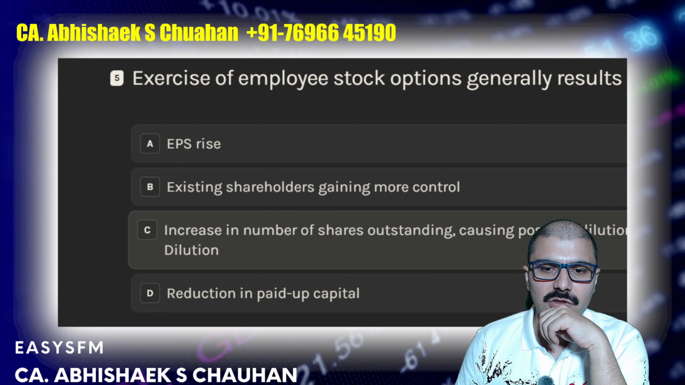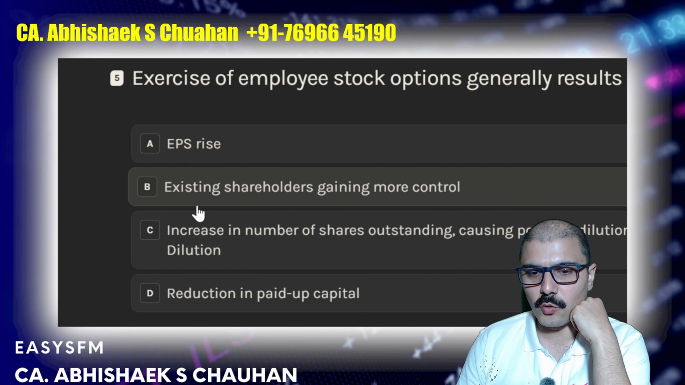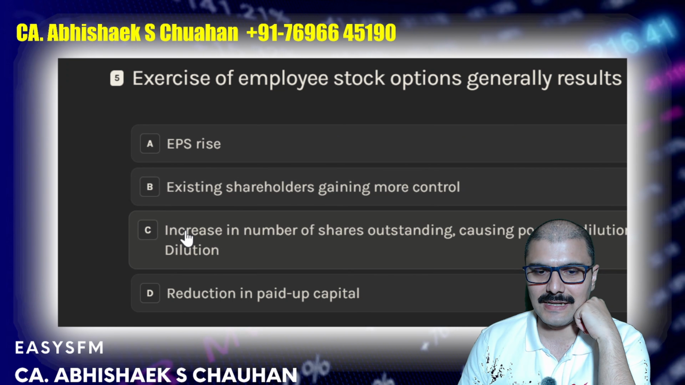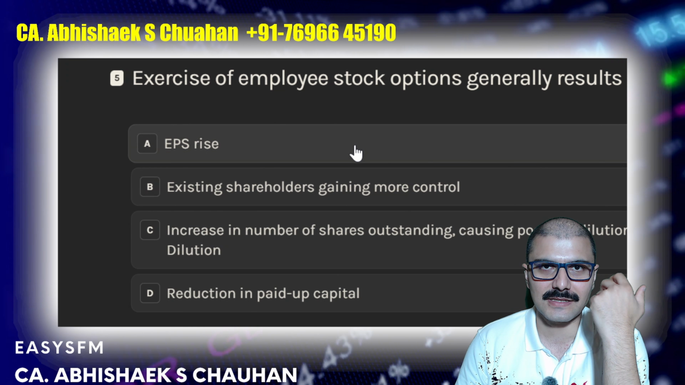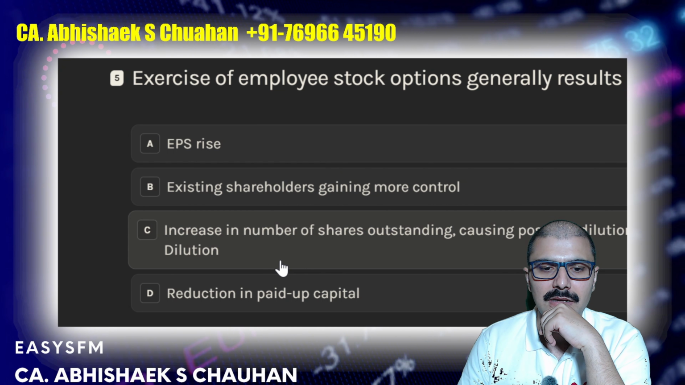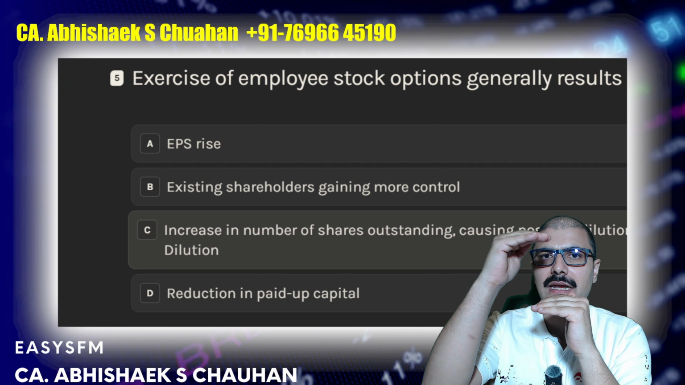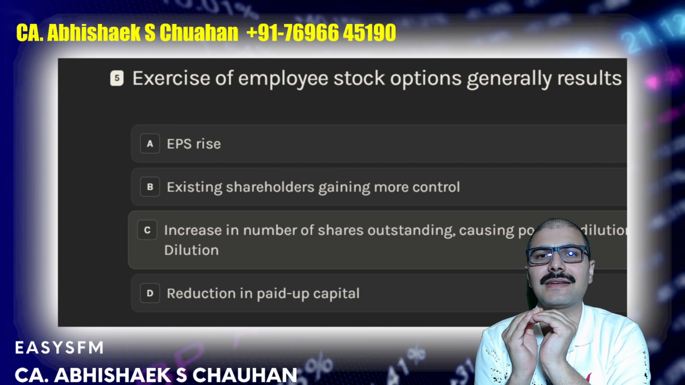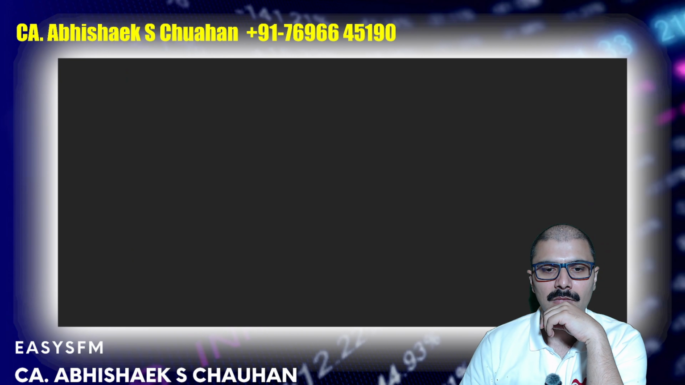Exercise of employee stock option generally results in, the more appropriate answer in this will be EPS rise, no. Existing shareholders gaining more control, it is not the case because existing shareholders are not given the ESOPs, they are given to the employees. Increase the number of shares outstanding causing possible dilution. Let's suppose earning is the same and number of shares, or the denominator, is increased, the EPS dilution will be there. So C is the more correct answer.